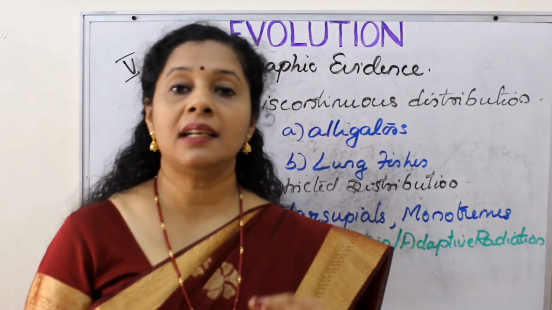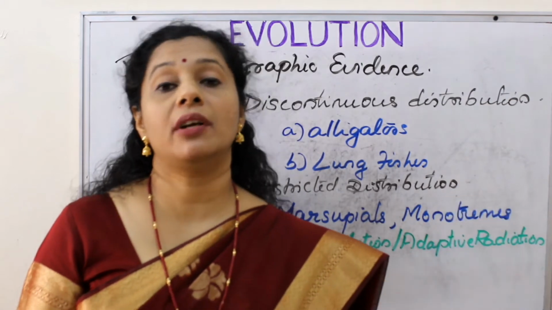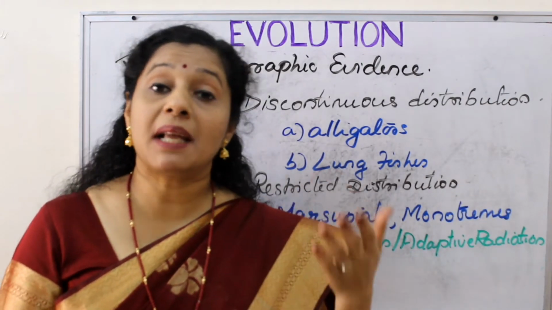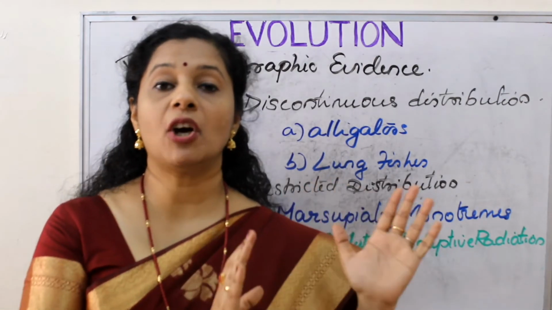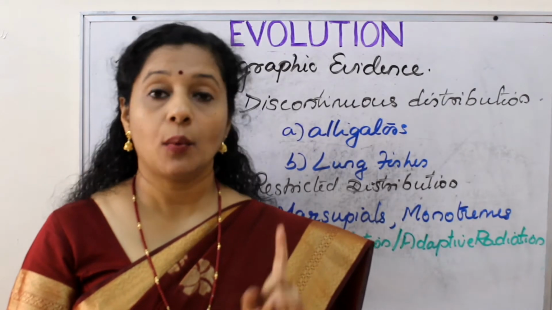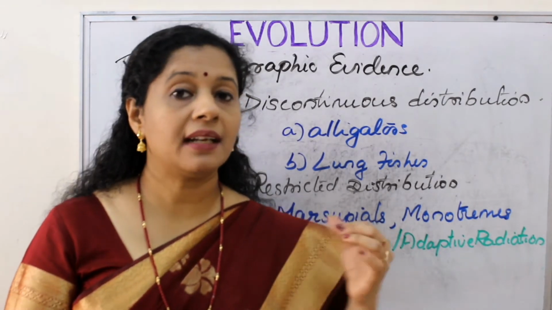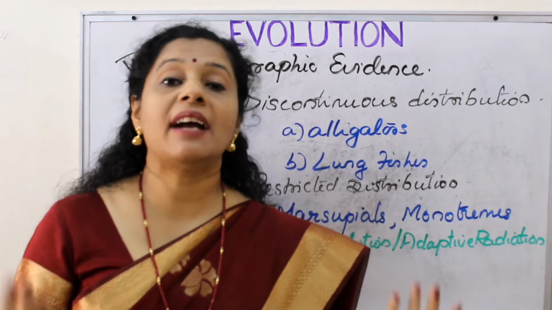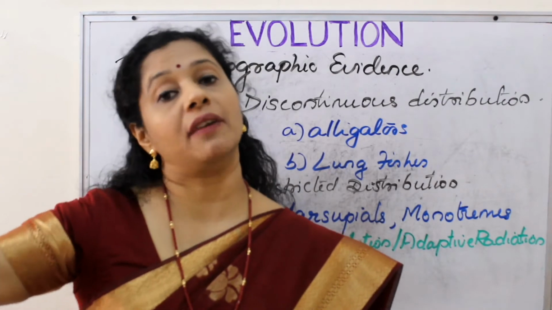Though in the mainland they were present in small numbers, placental mammals evolved on the mainland. These placental mammals outbred marsupials. So they were the predominant ones in the mainland and gradually marsupials got extinct. Whereas in Australia, placental mammals did not form. So there these two dominated, they did not have any competition, and they developed a different line of evolution.